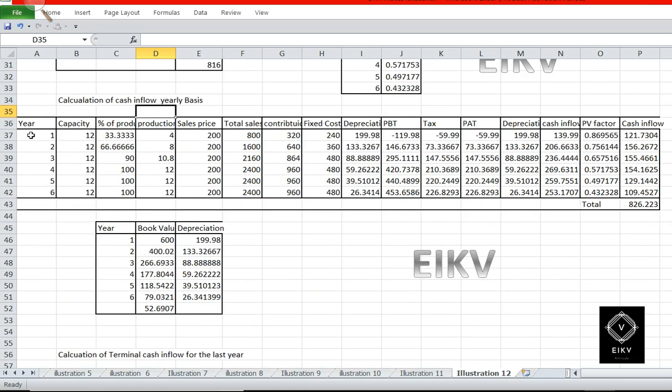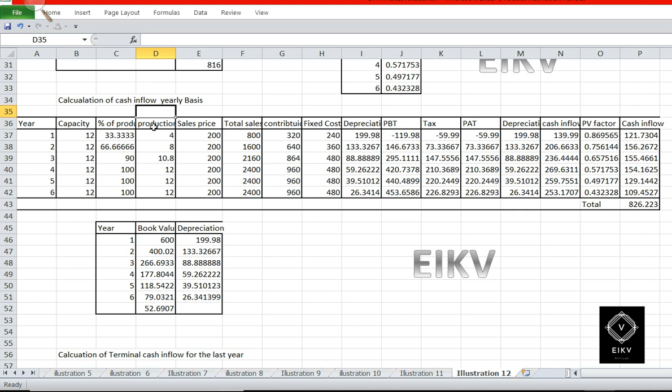Then the year, I have inserted 6 years, and the total capacity of the project per annum is 12 lakhs which is given in the question, and the percentage of production will be 33, 60 and 90 which is given in the question as a table.